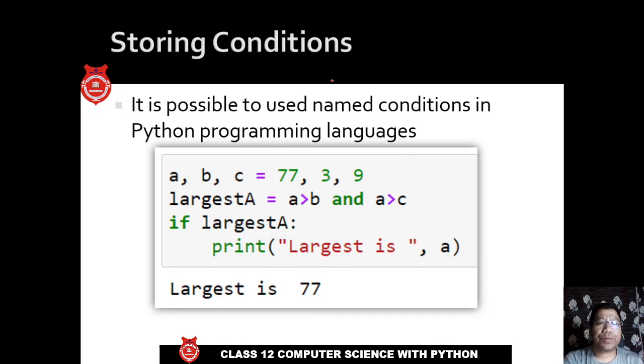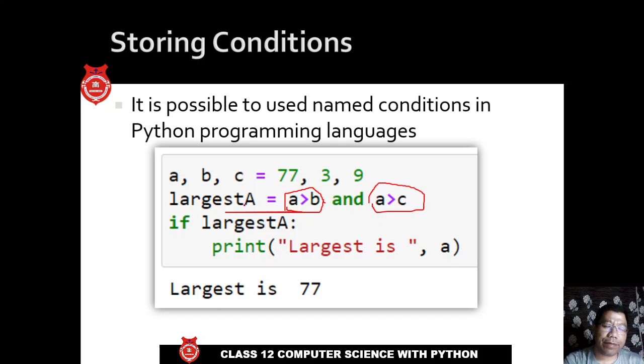And it is also possible to store some named conditions in the Python programming language. For example, the first comparison, that a is the largest, the condition is a greater than b and a greater than c. If these two conditions are true, I can say that a is the largest. So I can simply give the name largest_a equal to a greater than b and a greater than c.